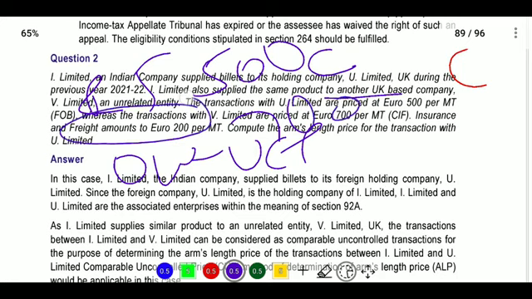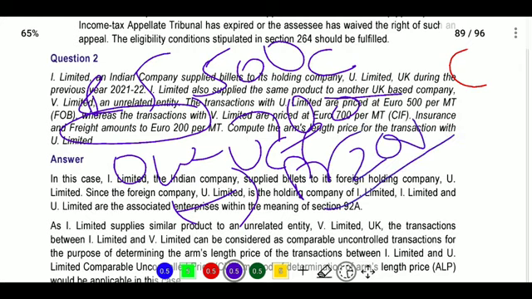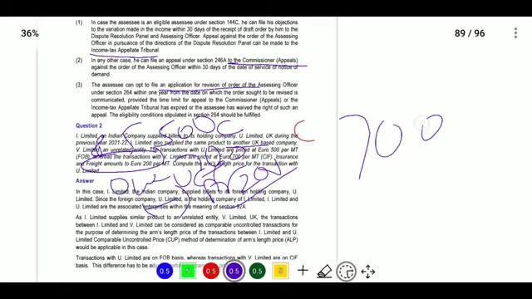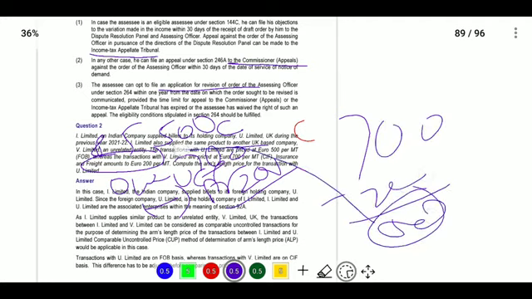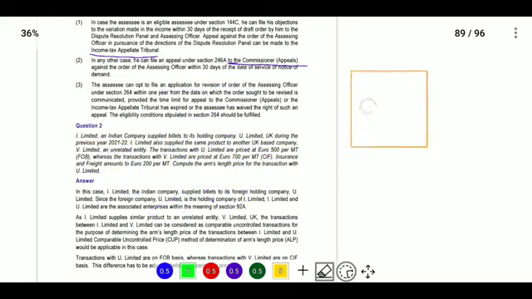They provided freight, so they will deduct the freight. So what is the freight? 200 rupees. So 700 minus 200 rupees, it will become 500 rupees. So we are also charging the same 500 rupees. So it is not a case of adjustment, because we are following the ALP.